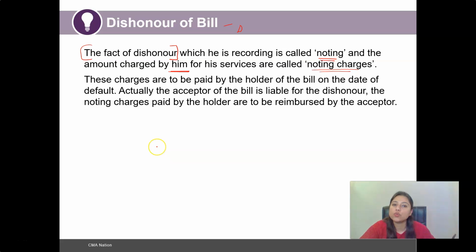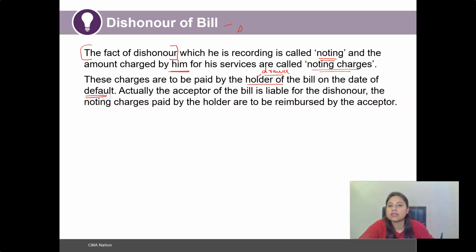So who would bear these charges? Such charges would be paid by the holder of the bill, as in the drawer. So that you don't get confused, I am every time mentioning the substitute words for the same. As mentioned, these charges are to be paid by the holder of the bill, that is the drawer of the bill, on the date of default.